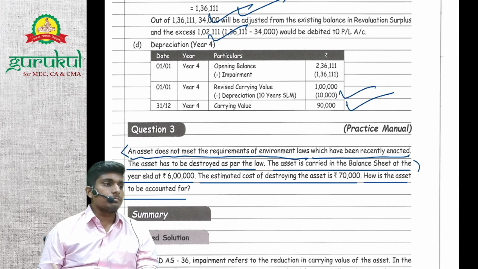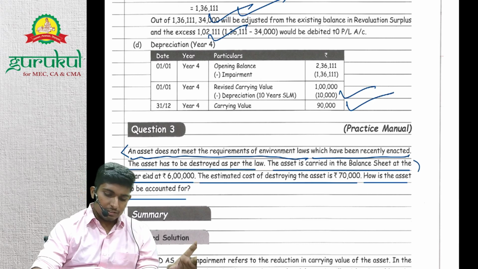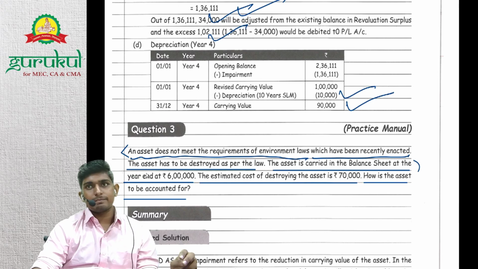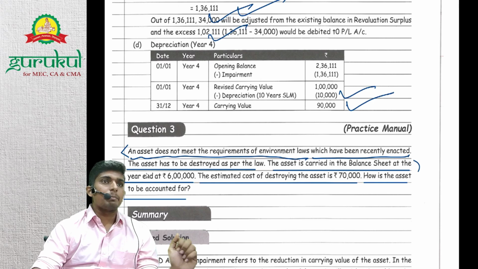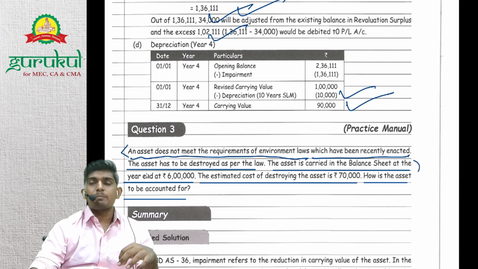6 lakhs is the book value. What is the recoverable value? Recoverable value is minus 70,000. First of all, we need to destroy the asset. We won't get any rupees. Moreover, we need to pay 70,000, which is the cost of destroying the asset. So how much will we impair? Will we impair 6 lakh 70,000 or 6 lakhs? Impairment can be till the asset is nil. The asset will be nil when we impair 6 lakhs. So impairment cost will be 6 lakhs, and a provision will be created for 70,000 rupees, right?